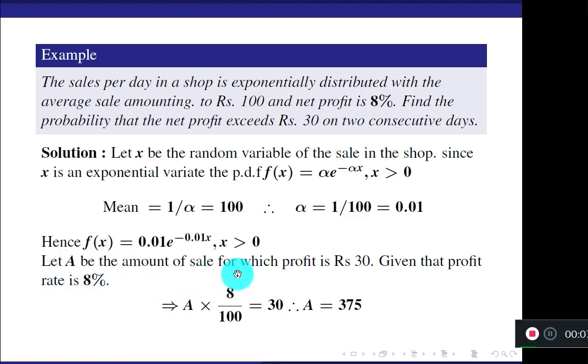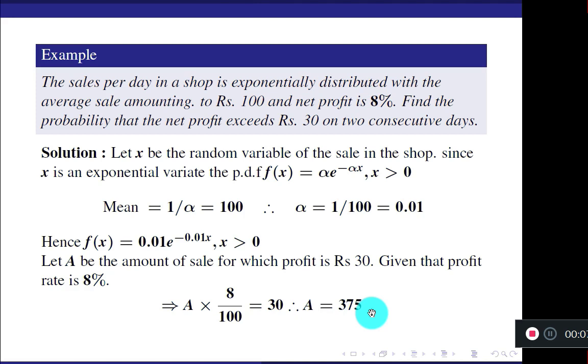Let A be the amount of the sale required to get the profit as rupees 30. Given that profit is 8%, 8% of the amount A is 30 rupees. Rearrange the terms. You will get A equal to 375. You multiply, rearrange the terms and check it.